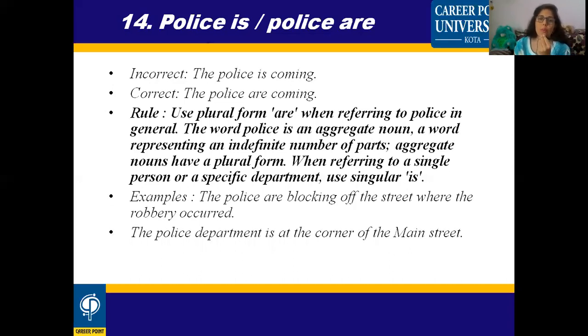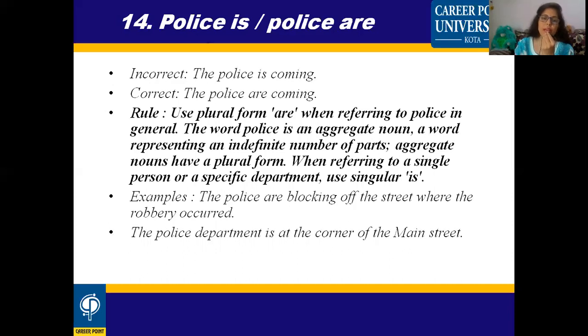The police are blocking off the street where the robbery occurred. So you may find here we are talking about police as a whole. There can be 1, 2, 3, and even more number of people, more number of inspectors, or more number of persons whom we are talking about as police.